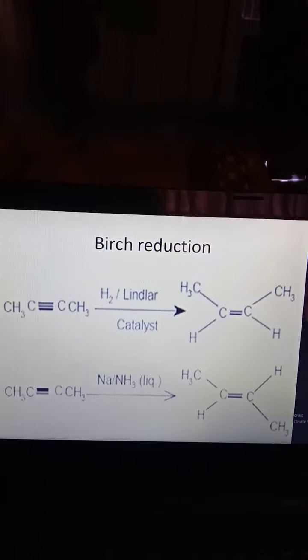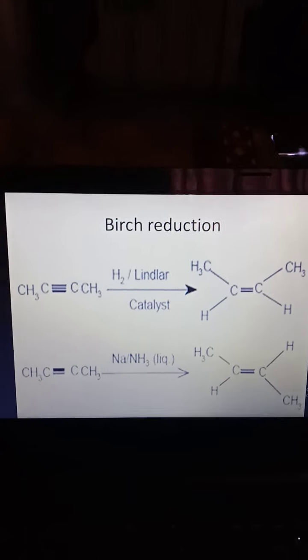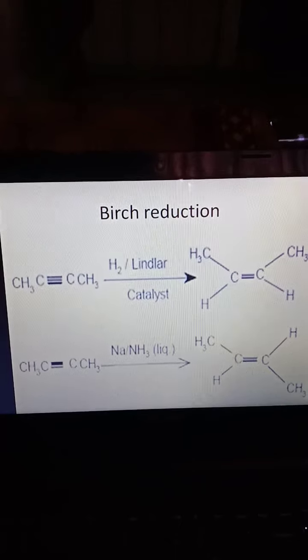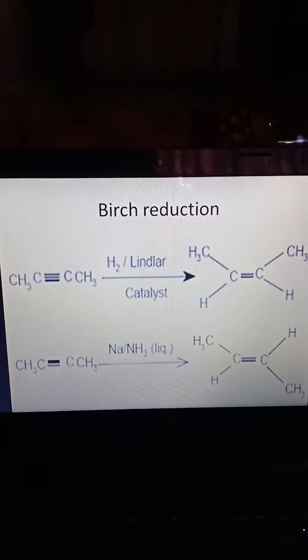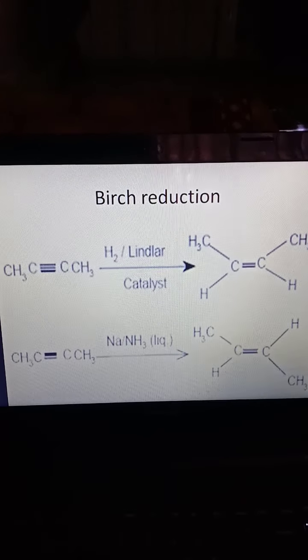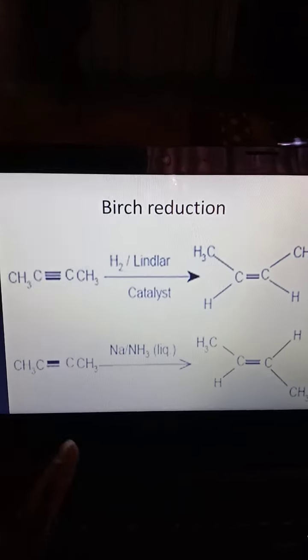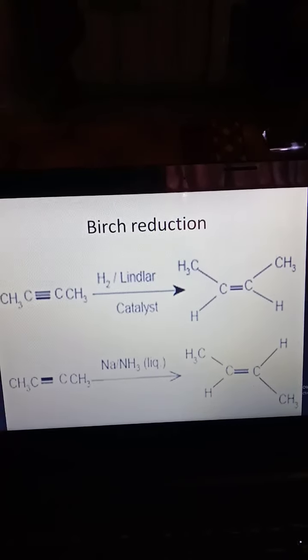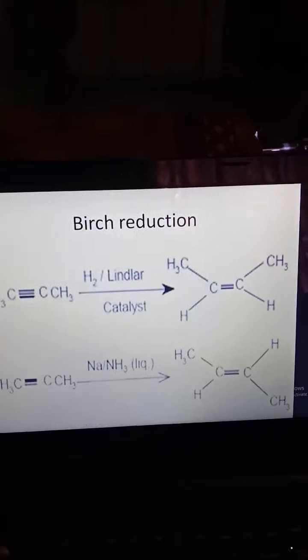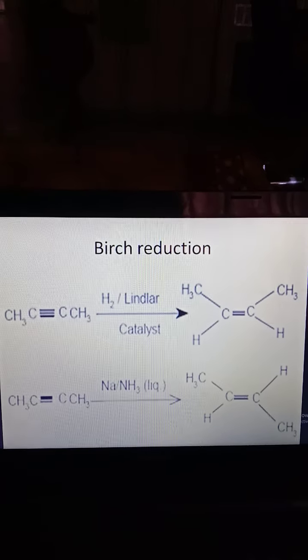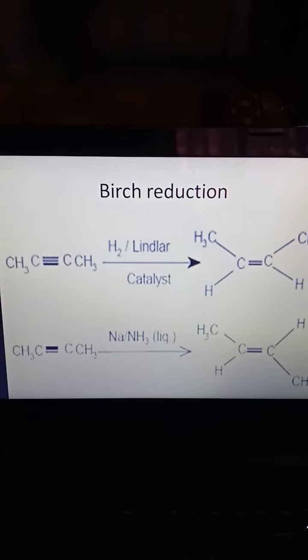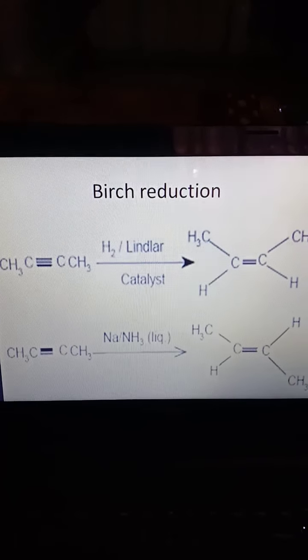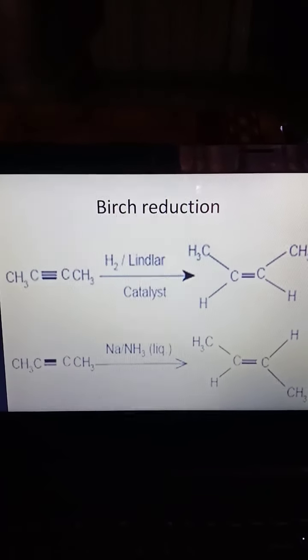Birch reduction. Birch reduction is nothing but hydrogenation. If an alkyne undergoes reaction in the presence of Lindlar catalyst and hydrogen, we get an alkene, or simply sodium in liquid ammonia. This is Birch reduction.